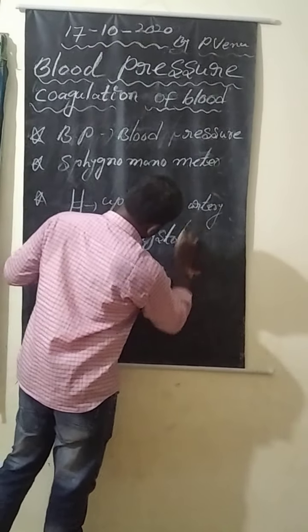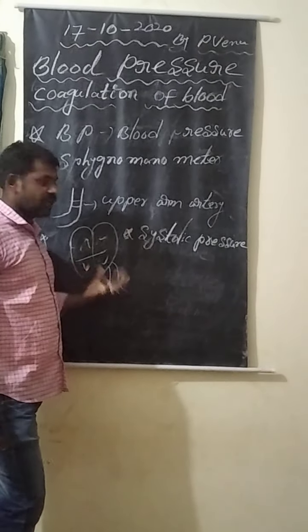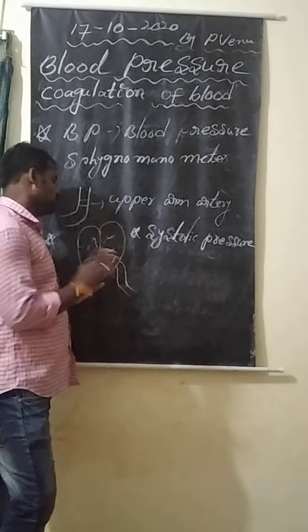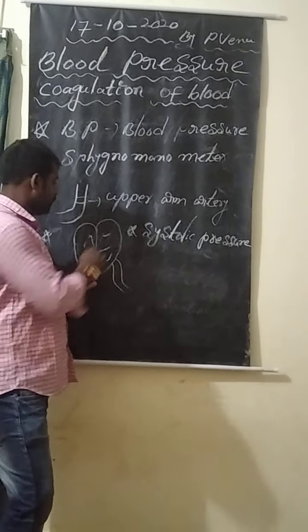This is called systolic pressure. Again, ventricles relax. When ventricles relax, blood flows into the ventricles. They fill with blood. That pressure is called diastolic pressure. Systolic pressure and diastolic pressure.